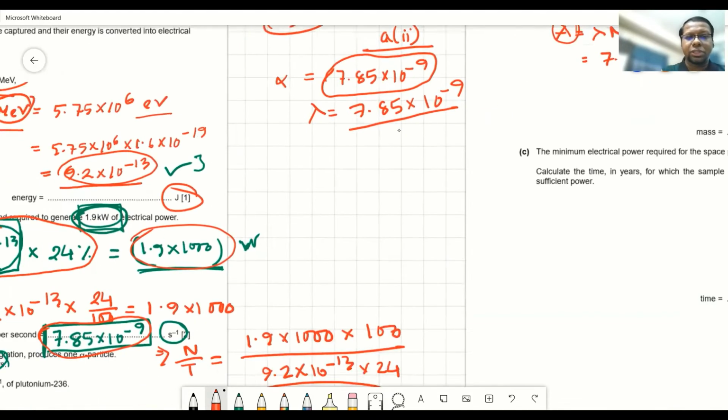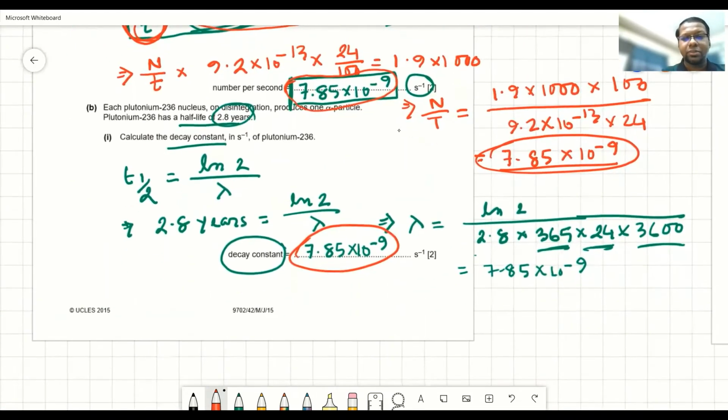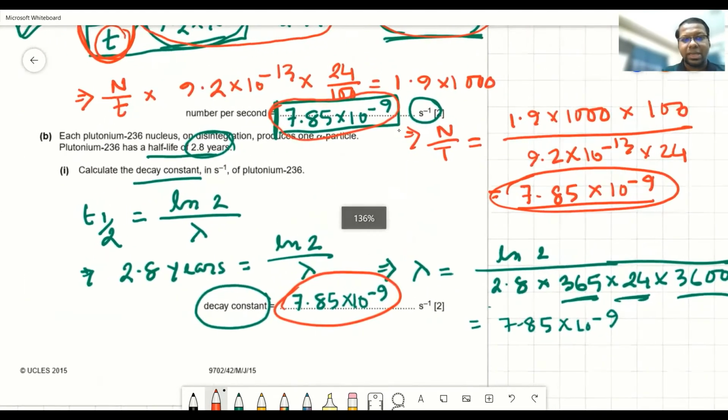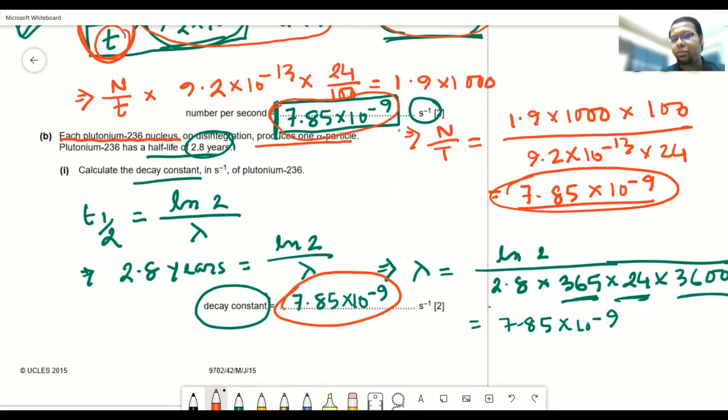Now, there is crucial information that was given in question B, which you need to know. Each plutonium-236 nucleus on disintegration produces 1 alpha particle. And we were requiring 7.85 into 10 to the power minus 9 alpha particles for producing 1.9 kilowatt of power.